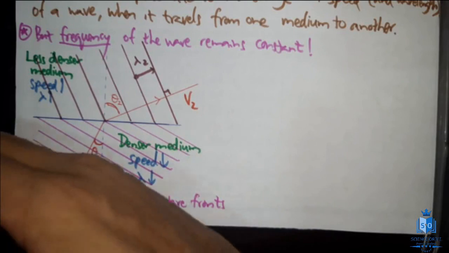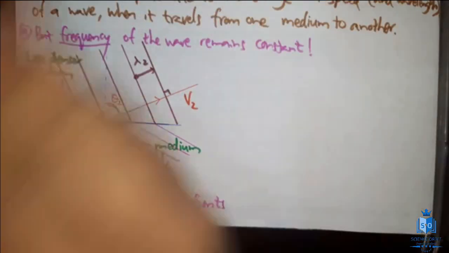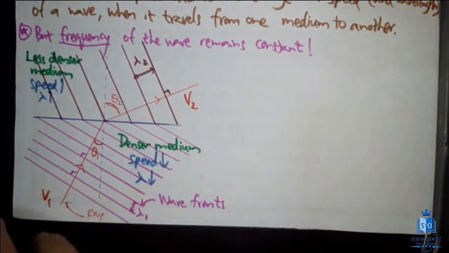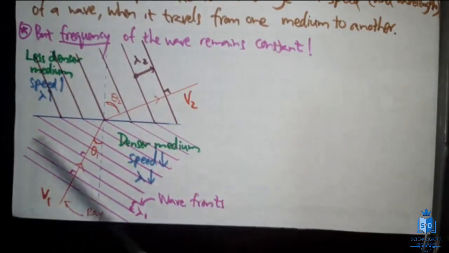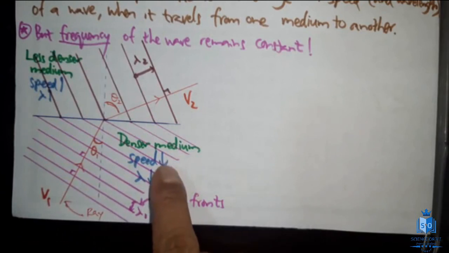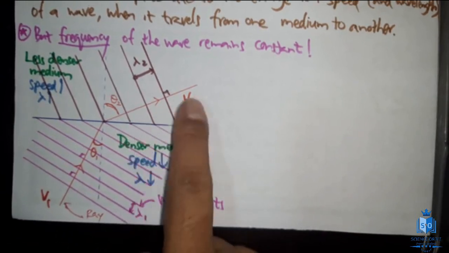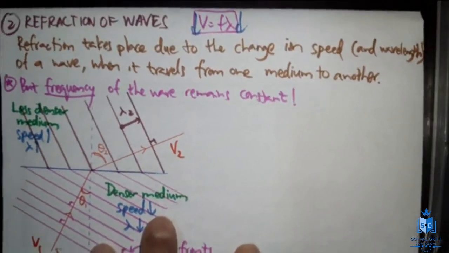The wave came like this, and then the wave will bend like this and go. That is what's happening here. The wave actually came like this, and the wave will bend and go like this. This phenomenon is what we call refraction, and this takes place because of the change in speed and change in wavelength due to change in densities of different media.